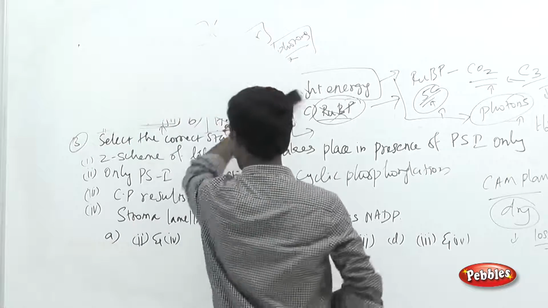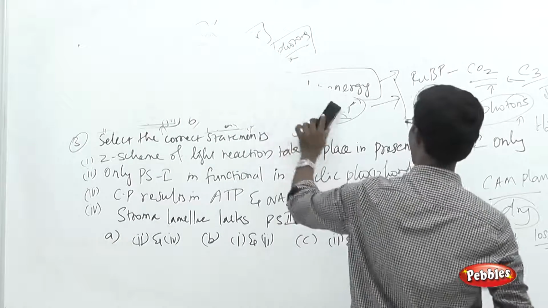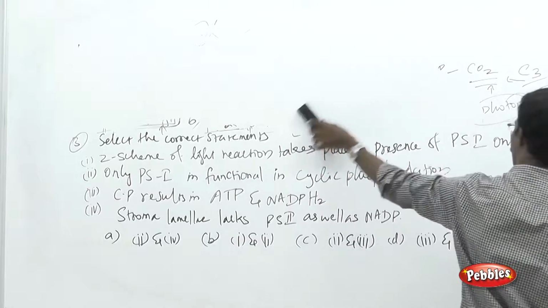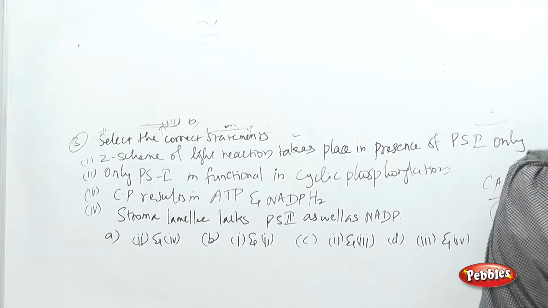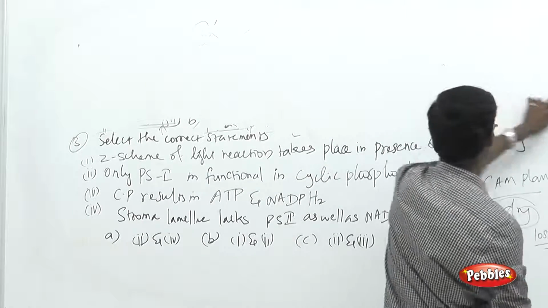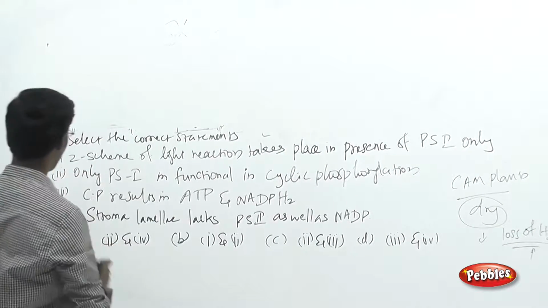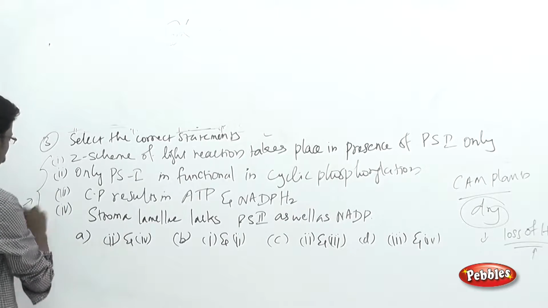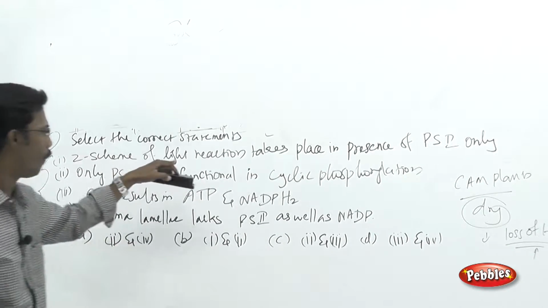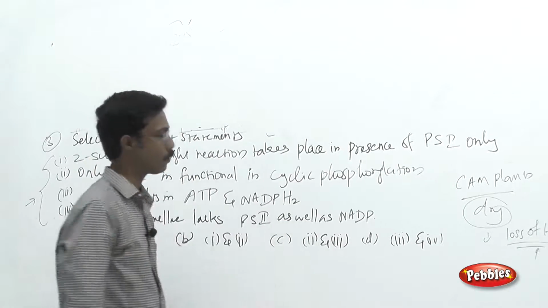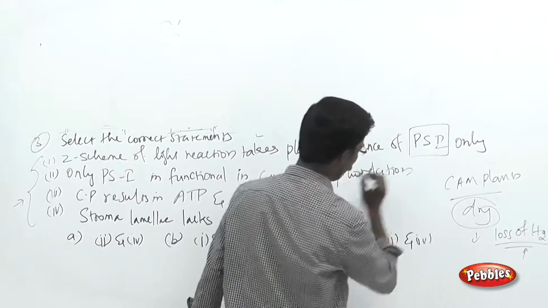And see the third question over here. Select the correct statement of the following. One or two statements may be correct over here, and you have to read the statements and then answer the question. There are four statements given for you. The first: Z scheme of light reaction takes place in presence of PS1 only.